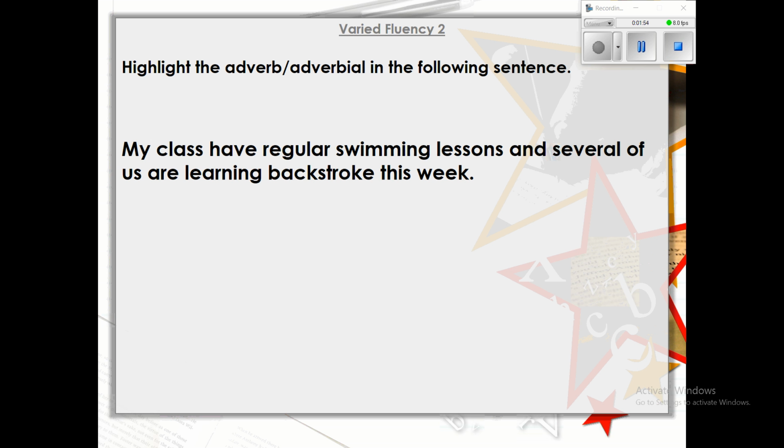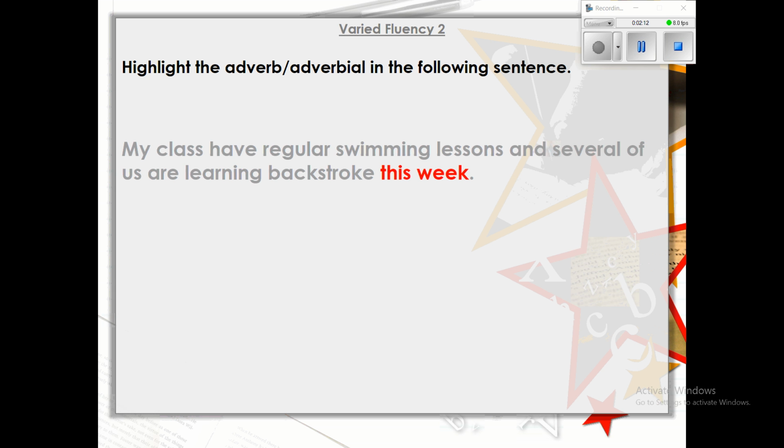So you've got to work out what the verb is and then work out what is described in the verb. So I'll give you a clue. It describes when it happens, when the verb is happening. Okay, let's have a look at the answer. So it's this week. Okay, so they are learning backstroke, learning being your verb, and it's happening this week, your adverb or your adverbial.